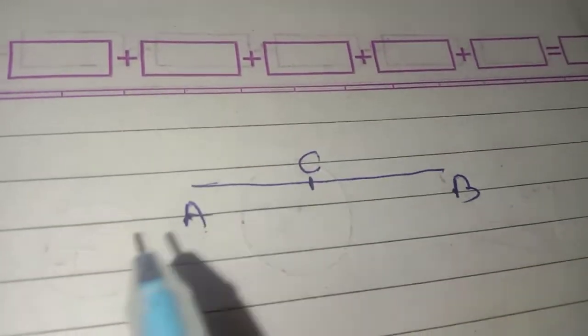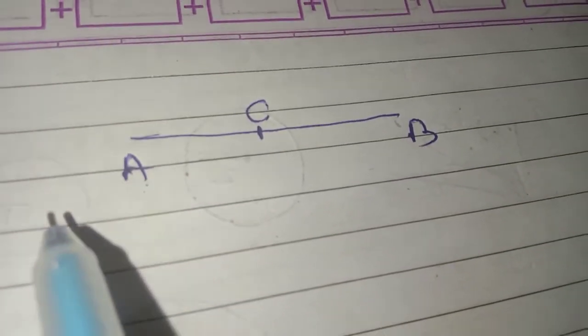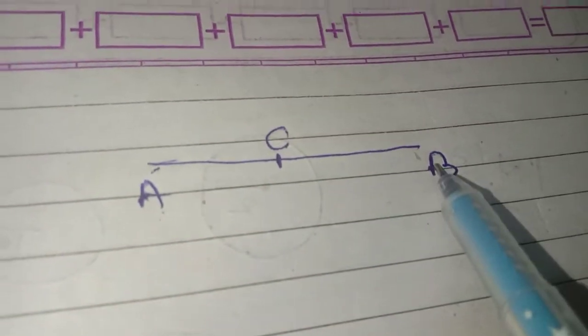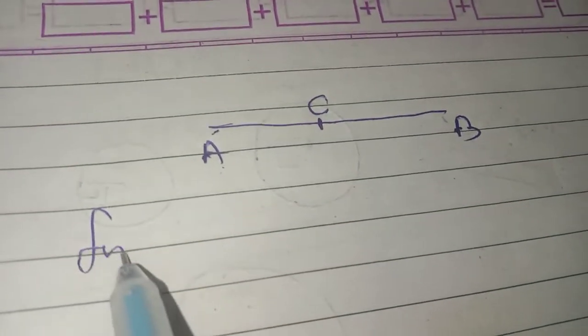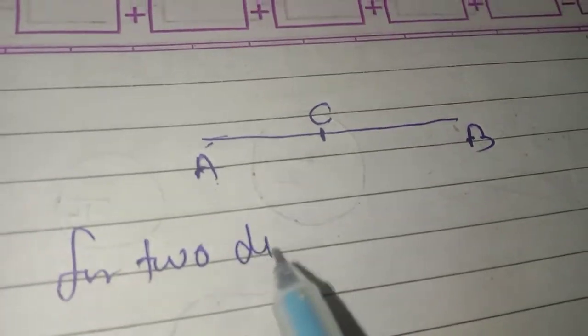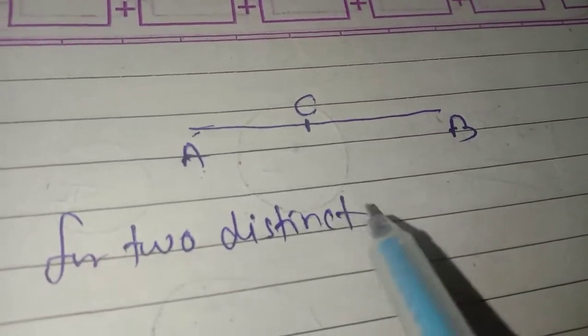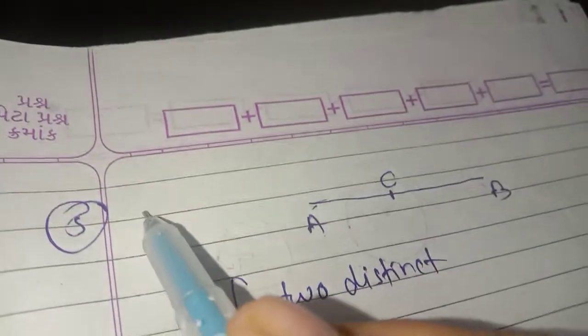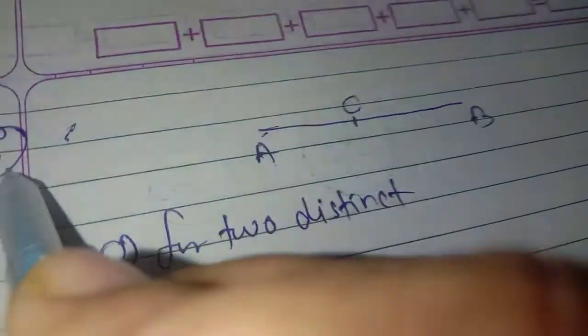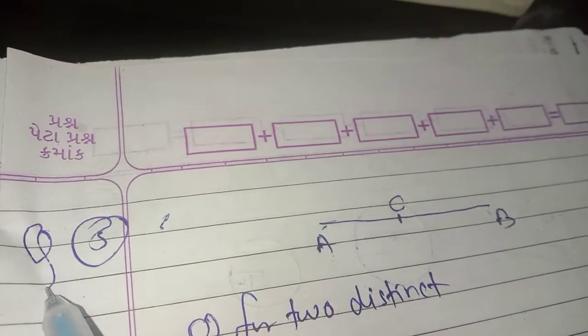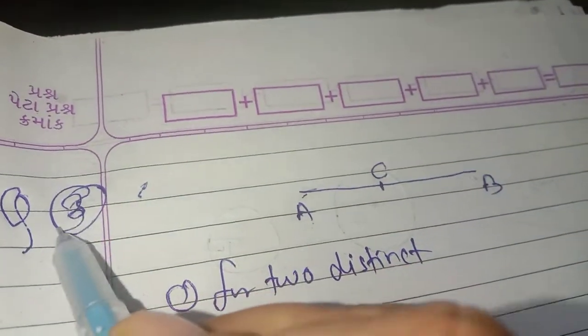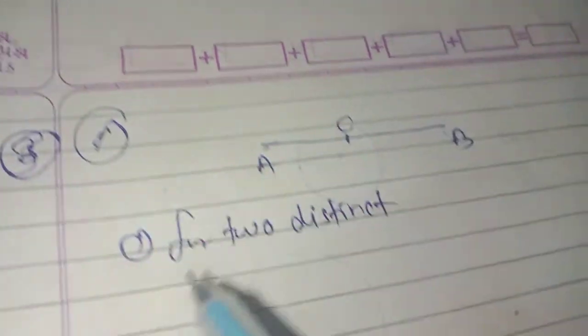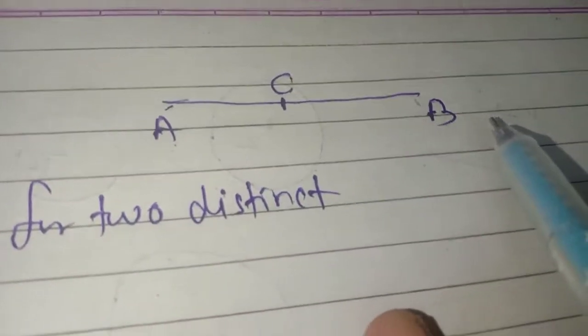We can say that if two distinct points are there, see the first one for question number 3. Okay, question number 3, I am doing the first one. I will give two postulates for the first question.